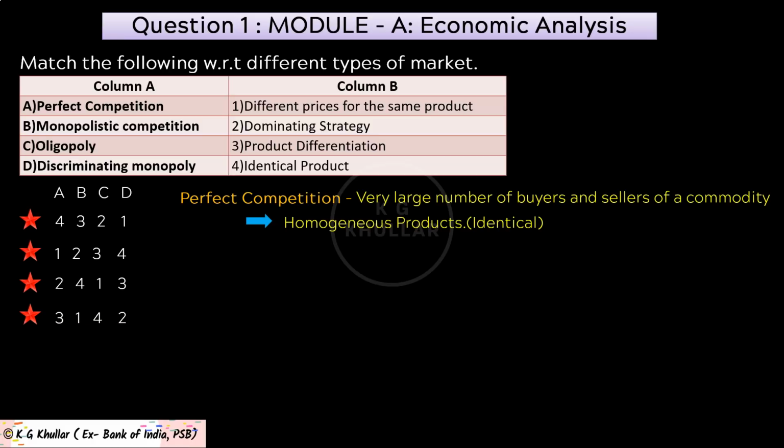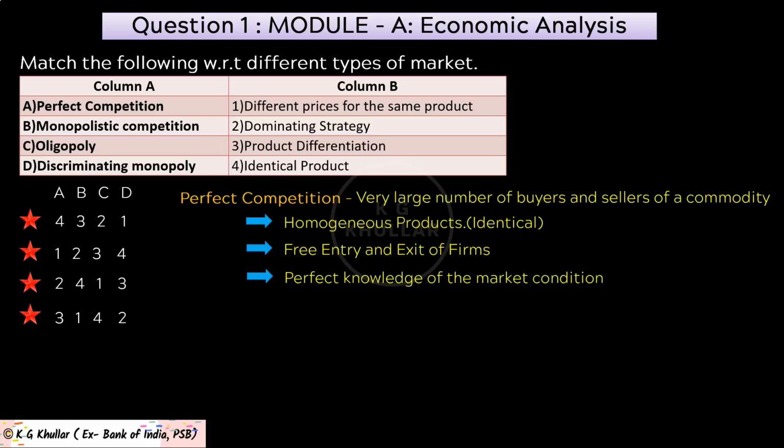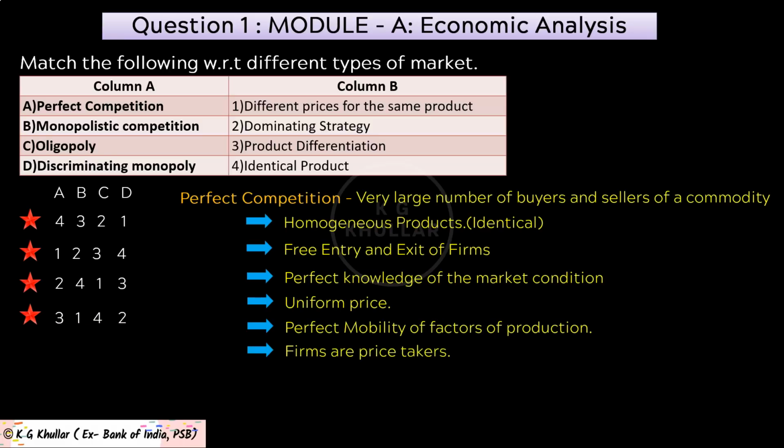Now some of the features of perfect competition are, first is a very large number of buyers and sellers. Then second is homogeneous or identical products. Then next is free entry and exit of firms. Then next is perfect knowledge of market condition. Then we have uniform price. Then next is perfect mobility of factors of production. And last one is firms are price takers.